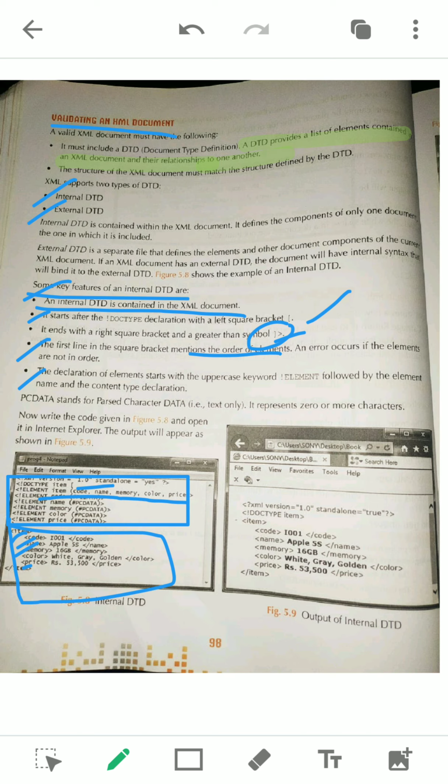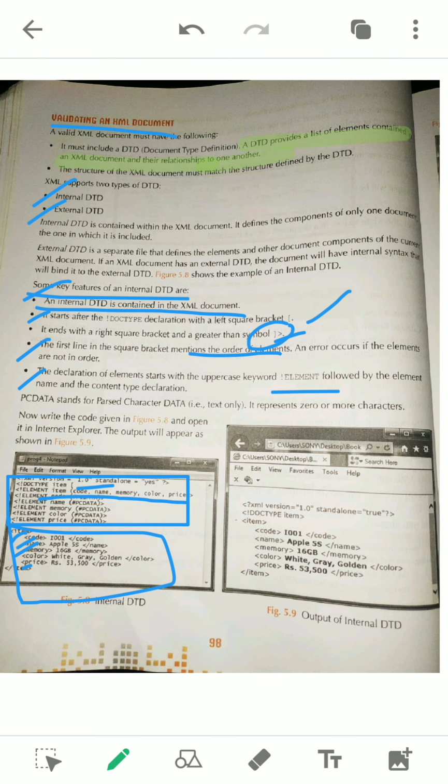Next you see, every element starts with ELEMENT. What is the definition of an element? We already got it: an element is everything from the element's start tag to the end tag, including the contents. So we already have the definition of elements.